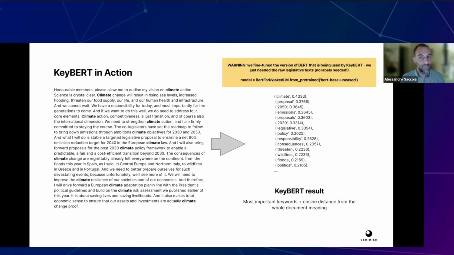And we did the fine-tuning of BERT for masked language modeling. That is the kind of training objective where words are removed from within the sentence, and that is one of the two objectives BERT was trained for.